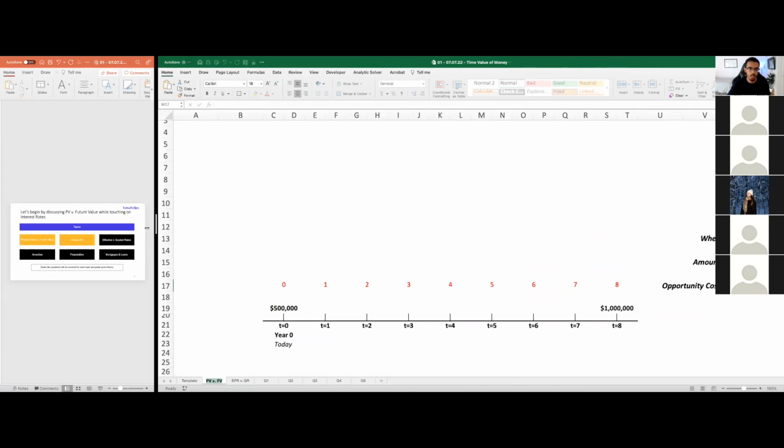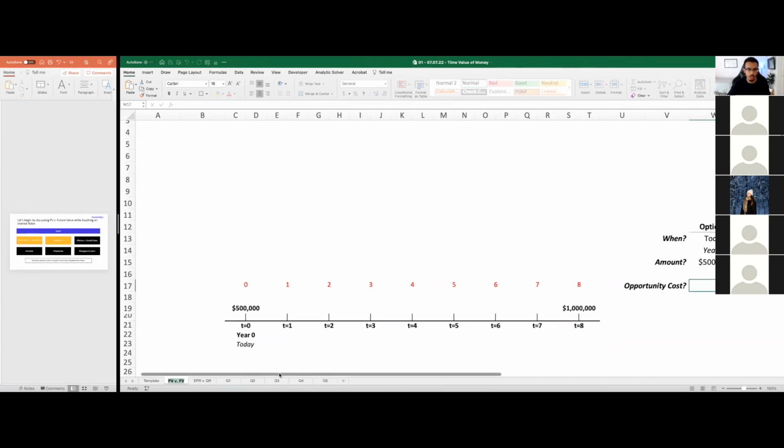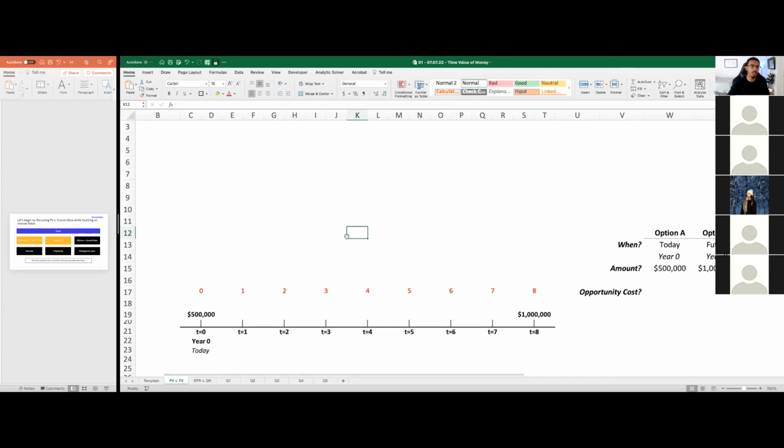Okay. So what I'm going to do is I'm going to ask y'all a question, all right? I'm going to give y'all two options. We're going to have two options of an investment, option A and option B. These two options are going to be highlighted right here, by the way. Option A will be a payment of $500,000 today versus option B, which will be a payment of $1 million in the future in 8 years.